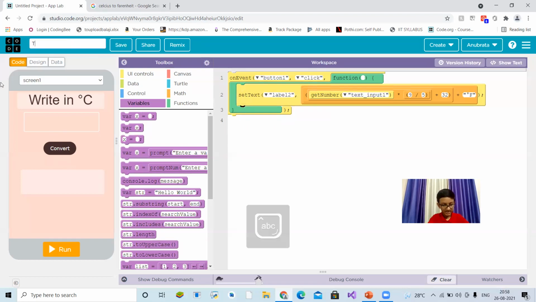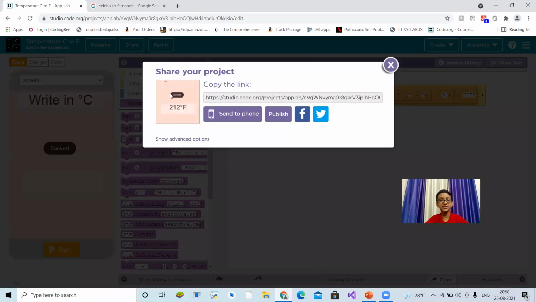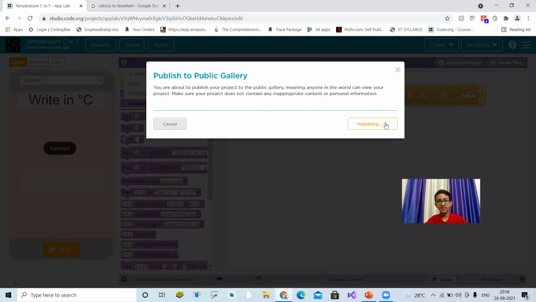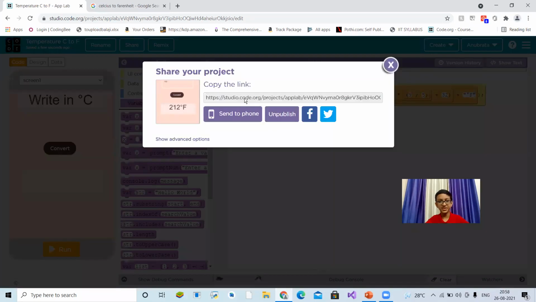So temperature, Celsius to Fahrenheit. Okay. Let's share this in a public gallery. Also, we can share it with our friends and family with this link.